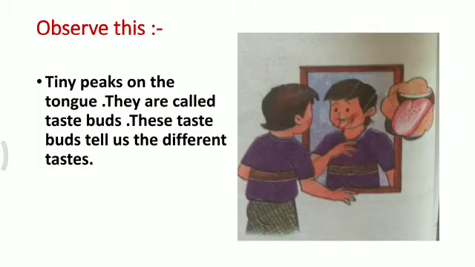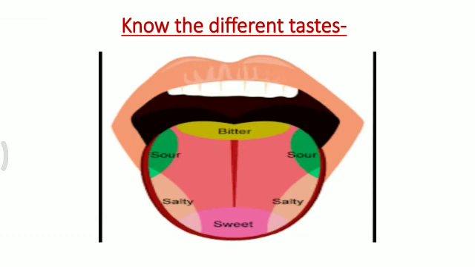Observe, students. First wash your mouth, clean your tongue and stand in front of the mirror. Stick your tongue out and look at it carefully. You will see tiny bumps on the tongue. They are called taste buds. These taste buds tell us the different tastes. You can see in this picture. Now know the different tastes. Let us see how the tongue tells us the different tastes.